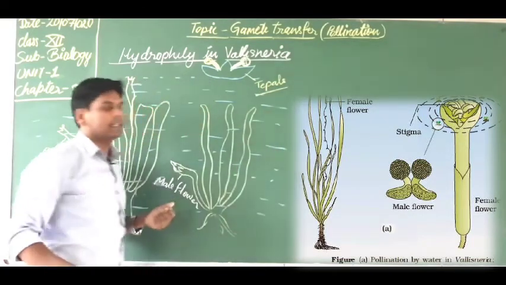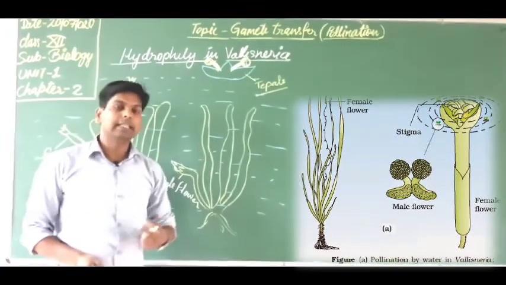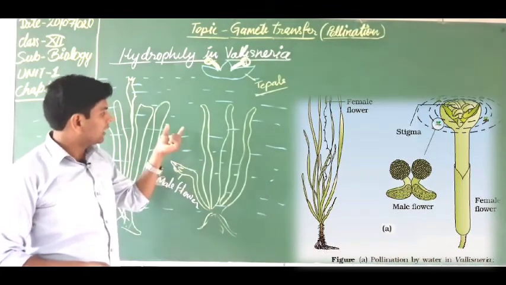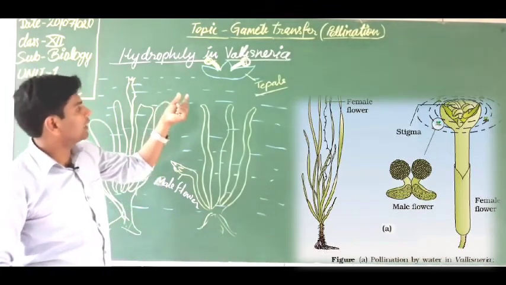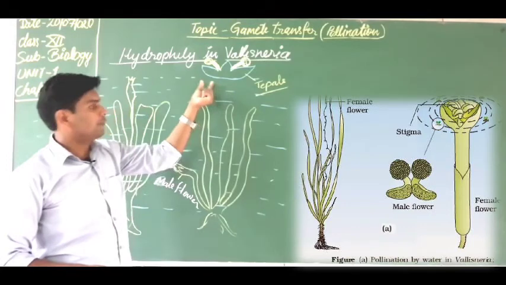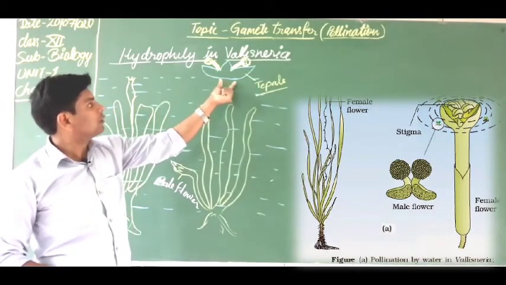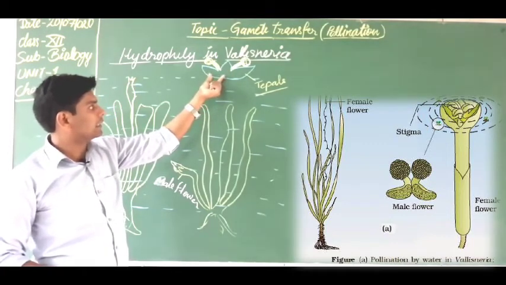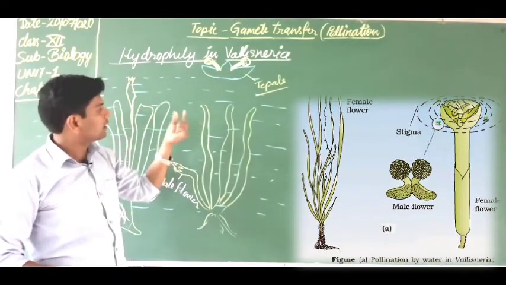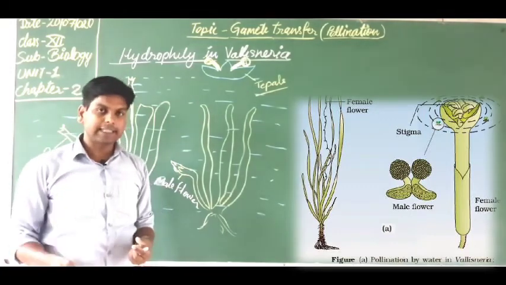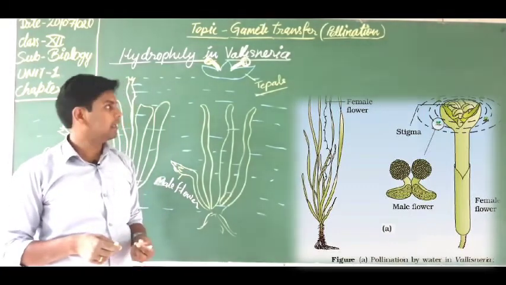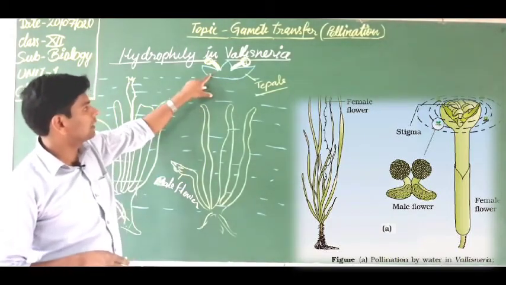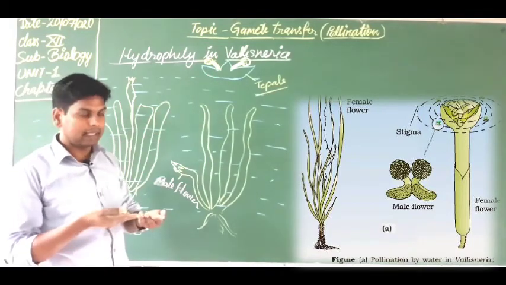What are tepals? In 11th class you have studied that in the family Liliaceae, this hydrophily mainly occurs in monocot plants, in aquatic plants. Aquatic monocot plants have this type of process. In Liliaceae the perianth means petals and sepals are not differentiated, the whole is called perianth, and one unit of perianth is known as a tepal. This is one tepal, this is another tepal.